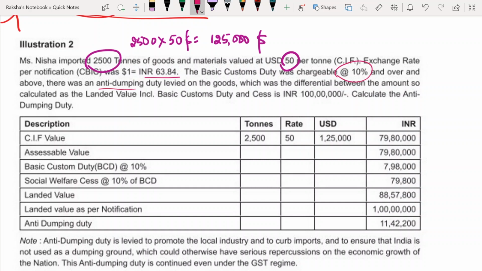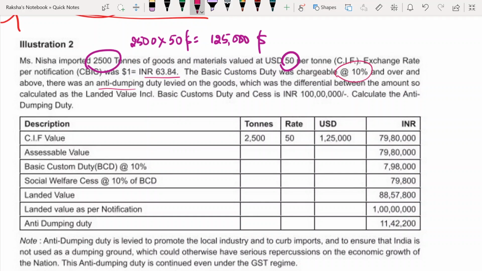You know what is anti-dumping duty, right? See now, China will manufacture everything at a very, very low cost, so it is easier for them to dump their goods into our country. If they dump their goods into our country, what will happen? The cost itself is so low, the Indian manufacturers will not be able to produce at the same rate, so they will suffer a loss and have to close their industries.